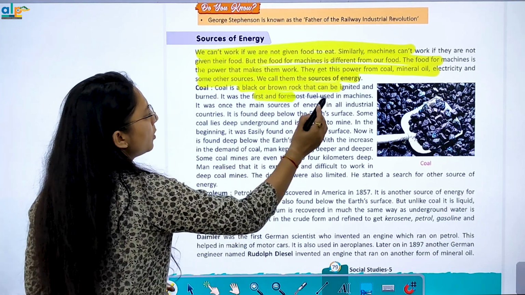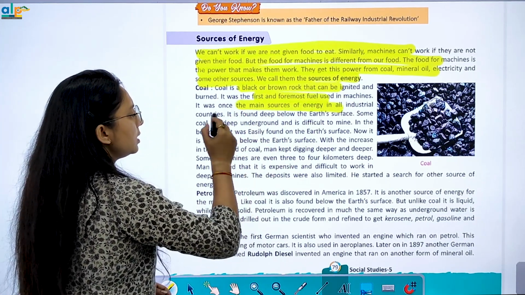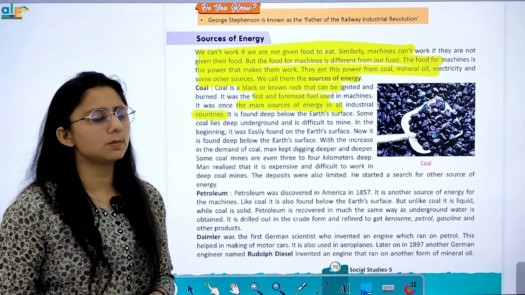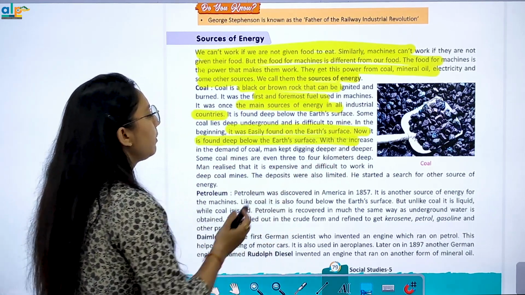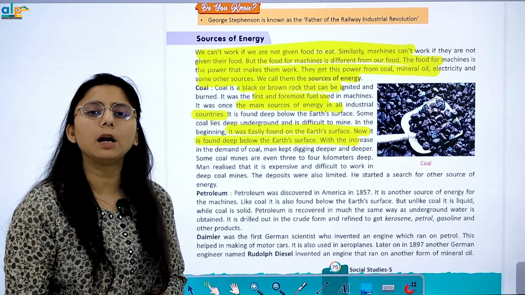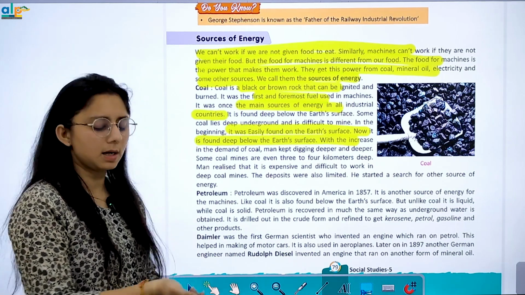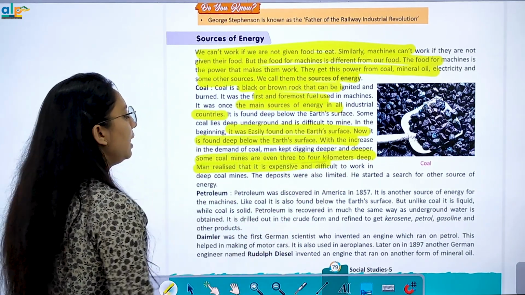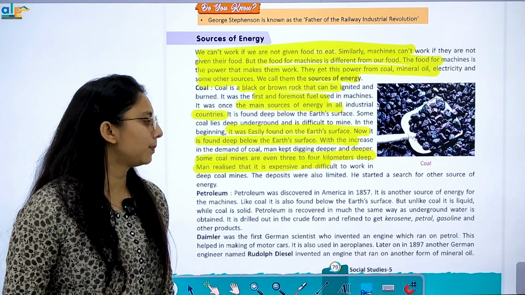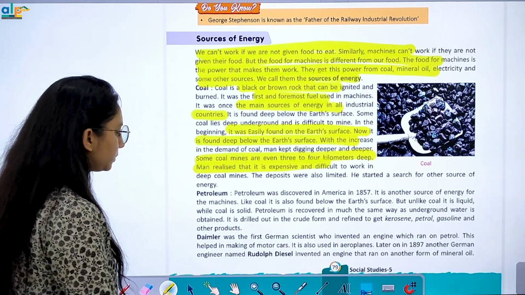ये first और the foremost fuel है, ये main source of energy है जिसको हम industrial countries में use करते हैं. It was easily found on the earth's surface. Now it is found deep below the earth's surface. With the increasing demand of coal, जैसे जैसे coal की demand increase होती है, coal mines are even 3 or 4 kilometers deep. Men realize that it is expensive and difficult to work in deep coal mines.